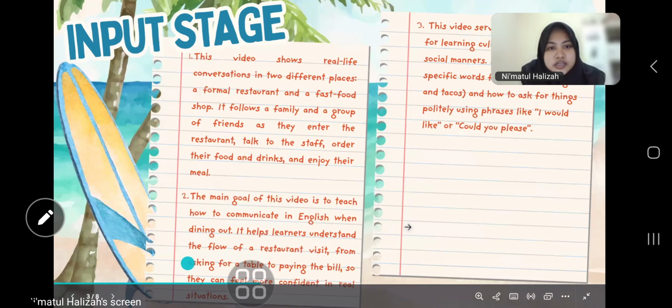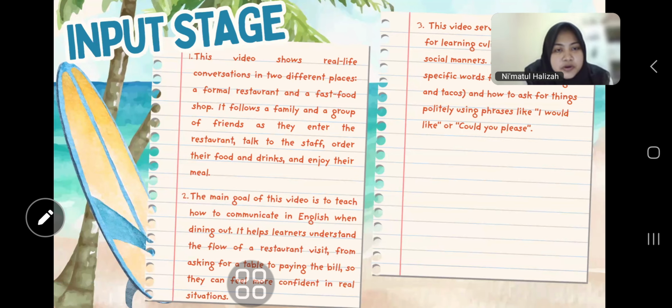So, first I want to explain about the input stage. From the video input, this video shows real life conversation in different places, a formal restaurant and a fast food shop. It follows a family and a group of friends as they enter the restaurant, talk to the staff, order their food and drinks, and enjoy their meal.